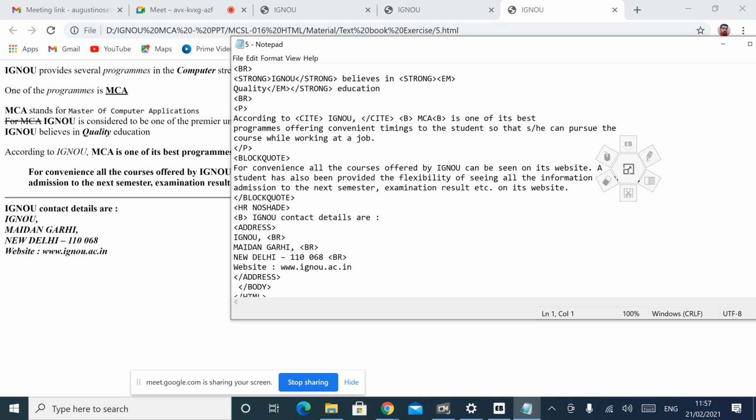HR means horizontal ruler. This is the horizontal ruler line. Then here we used address and /address. BR means the content should be displayed in the next line. After this we used BR, then the address part.